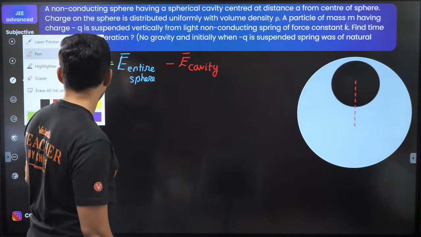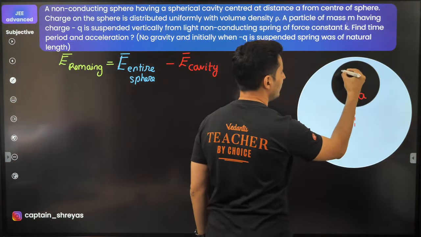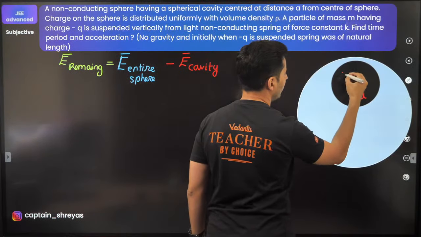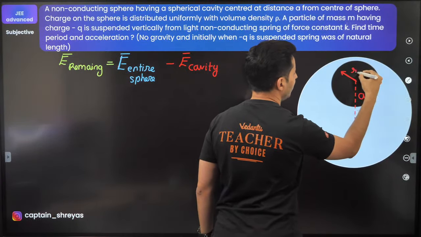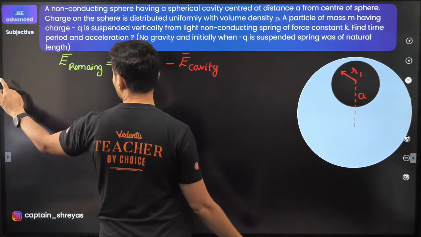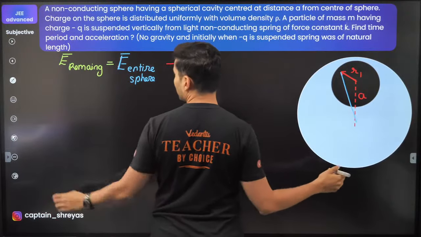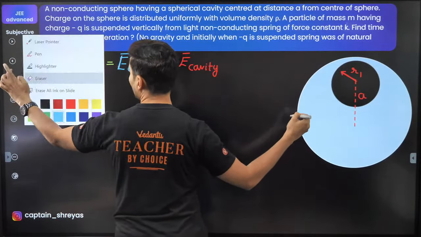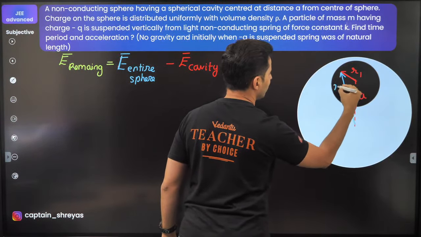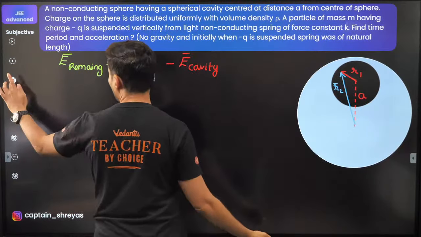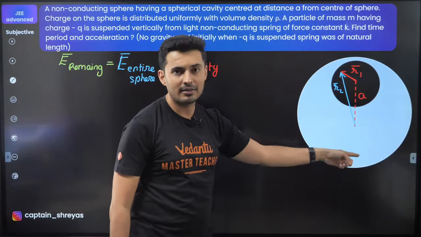Let's say for example, this cavity center and this center is at a distance of A. Let's assume that if you take any point over here, that point is, let's say, at a distance of R1, and from the center of the bigger one, I'll just say it is at a distance of, let's say, R2. So this is R2 and let us say this is R1. R1 and R2 are the distances from their individual centers.